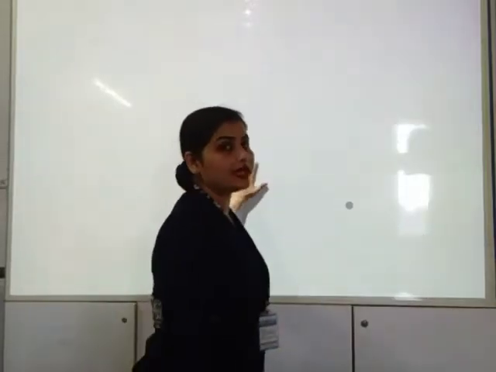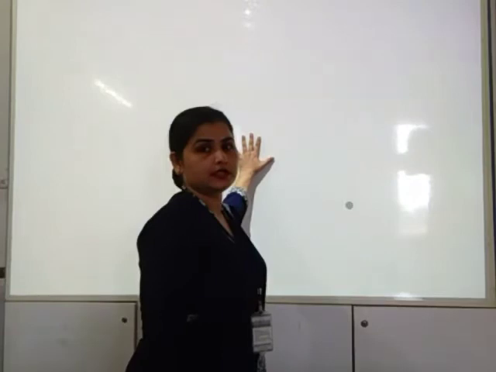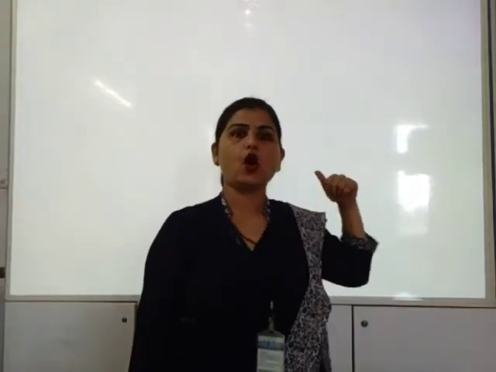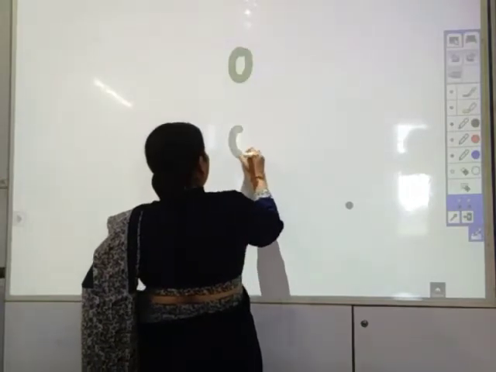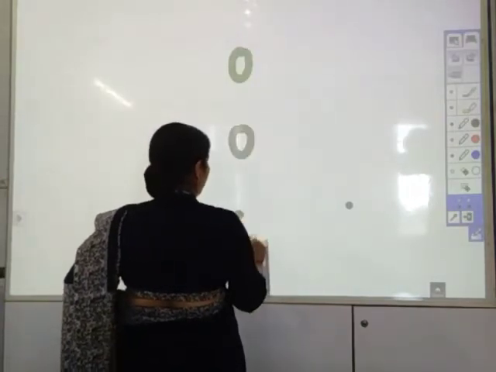Likewise, the O ki matra in Hindi and O sound in English are the same. So we are learning O sound. O, O, O.